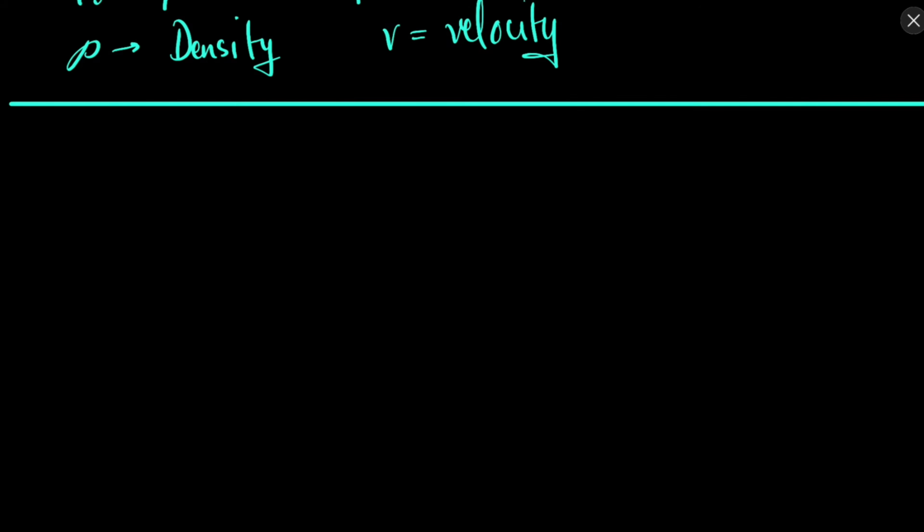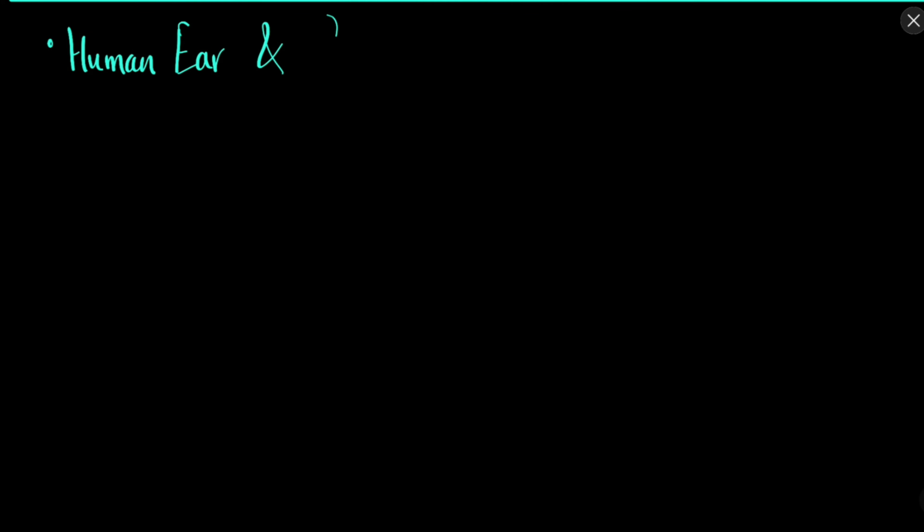Now let's try to discuss how the human ear perceives sound. There are a few properties which our human ear can perceive. So what are those properties?